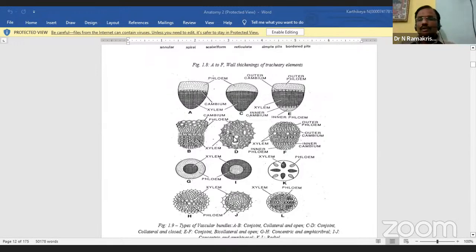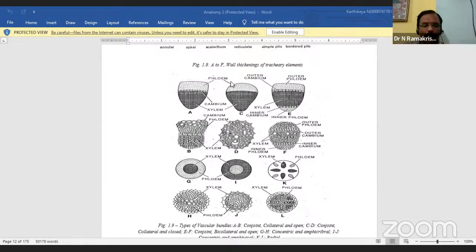Here one more important thing is there. We are looking at two types of xylem: one is primary xylem, the second is secondary xylem. The first one, formed in the first stage at the center part, we call primary xylem. When it goes from the center part to above or below, that is secondary xylem.